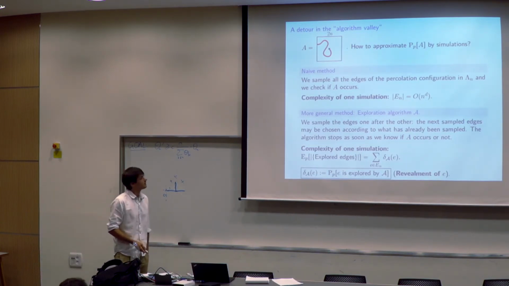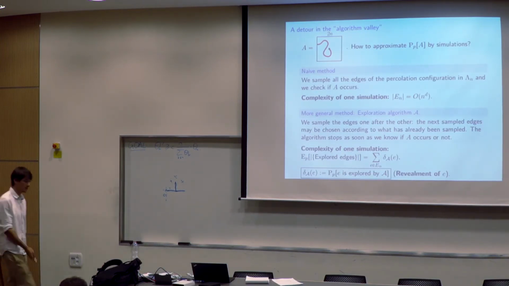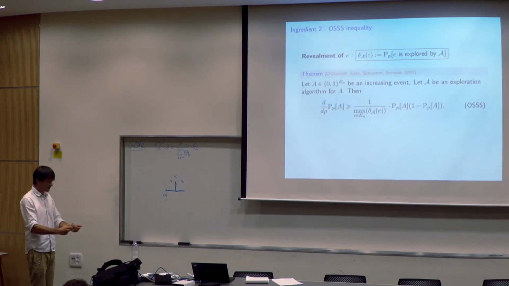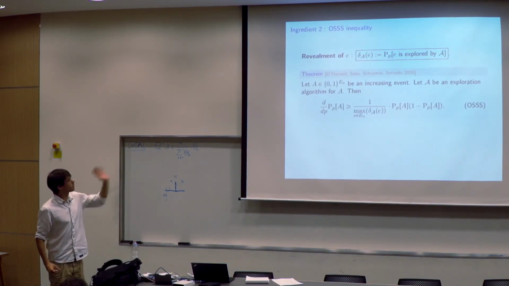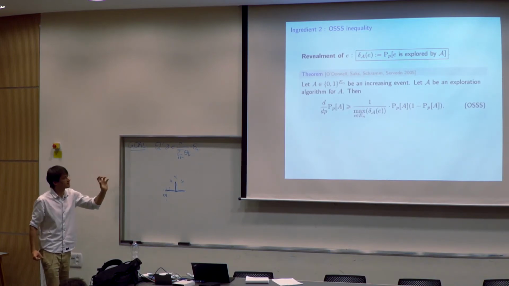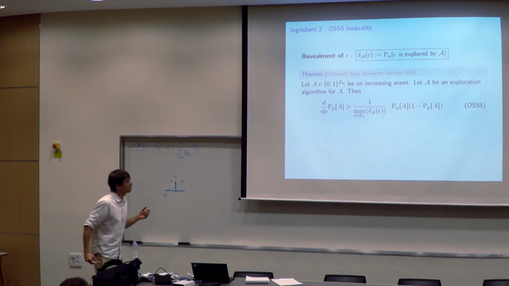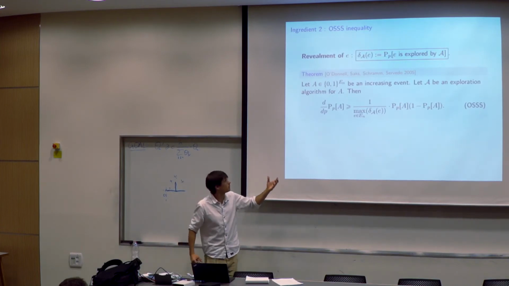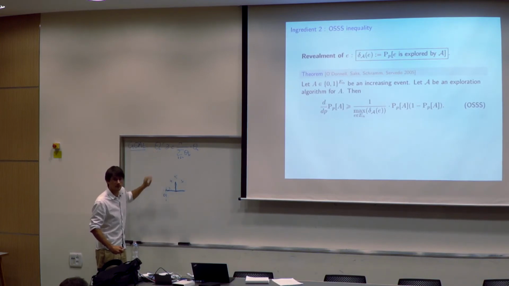Okay. So what is nice with this revealment is that it's actually super useful to do other things than just optimize that. So I will just give one other way. It's very nice to prove sharp threshold results. So I call this the O'Donnell-Saks-Schramm-Servedio (OSSS) inequality. It's actually a consequence, but this is the way we will use it. Basically, the revealment appears very nicely also if I want to understand the derivative.